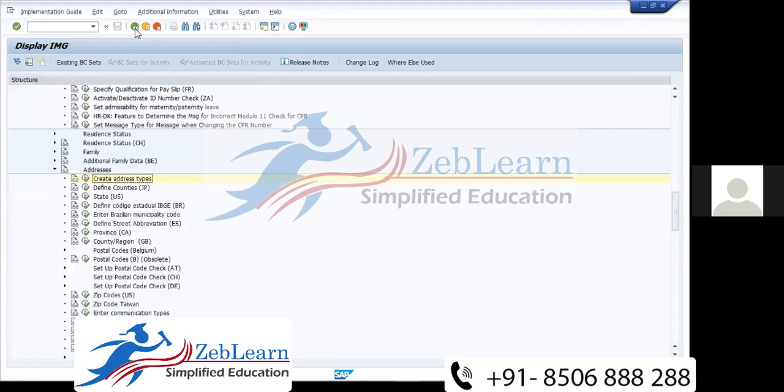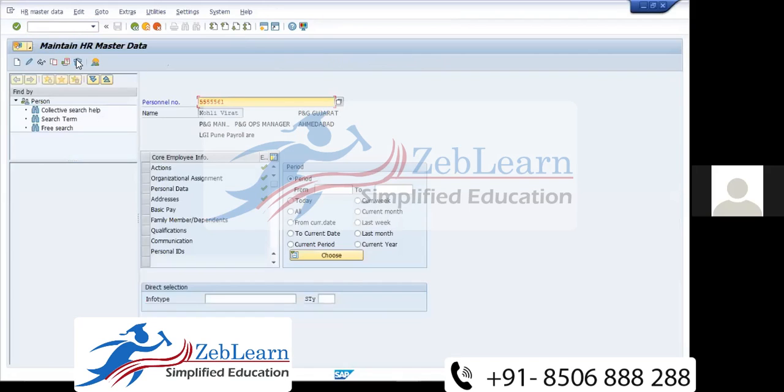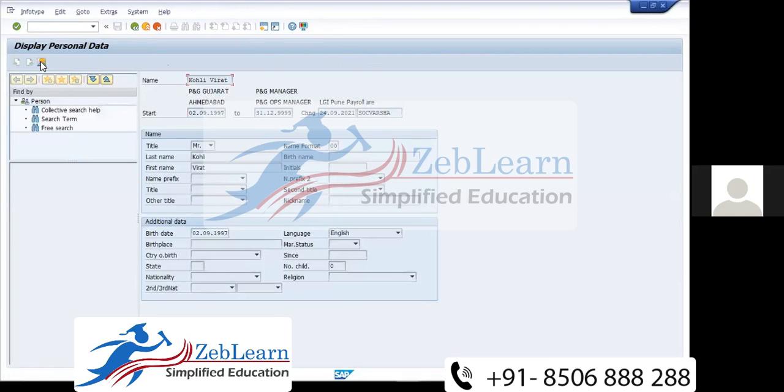Under personal data, the navigation is SPRO, personnel management, personnel administration, then personal data. Under the personal data tab, you can check each and everything, according to the requirement of the table. Now go to PA30 and enter. Here, according to what we have changed in our marital status, it will display. We have created ABC, so you can generate according to customer requirement.